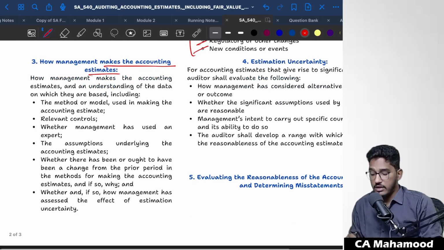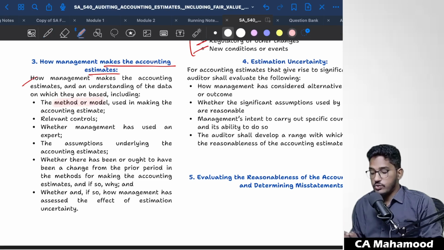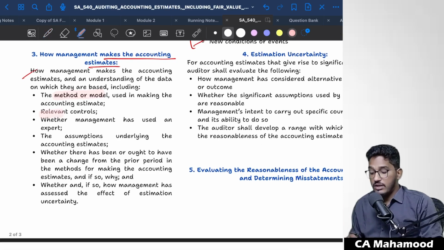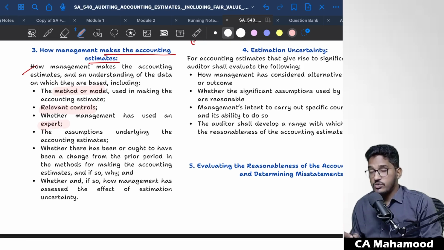So what will you understand? How management makes the accounting estimate and an understanding of the data on which they are based, like what method or model is being used. What are the relevant controls? What internal controls has management implemented for determining that accounting estimate? Whether management has used an expert for the purpose of calculating that accounting estimate?